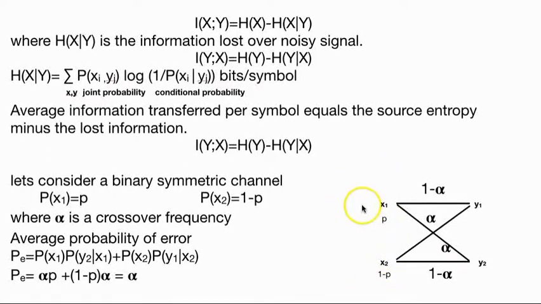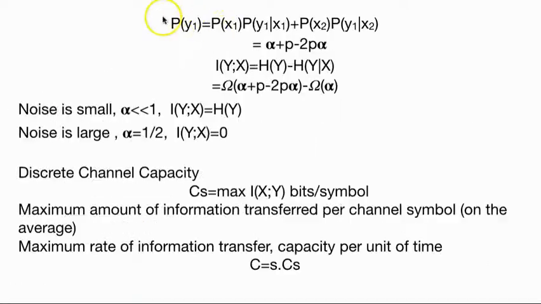For a binary symmetric channel, that means two messages are transmitted. We can get the probability of error by alpha itself. Or if we wish to calculate whether a particular symbol will reach the receiver or not, there's this other formula. Now the discrete channel capacity.